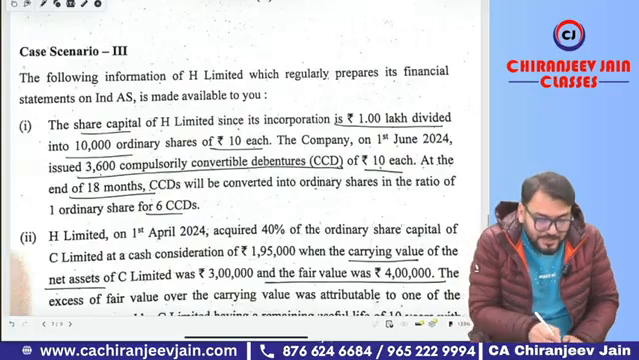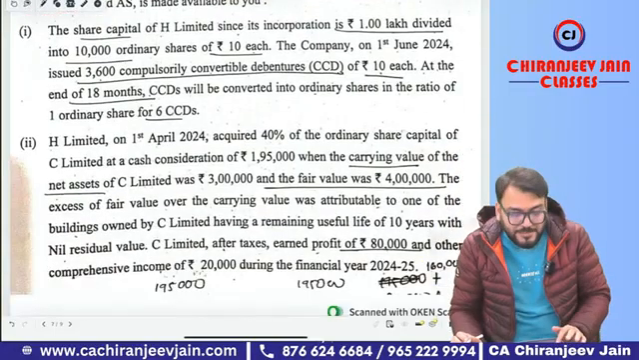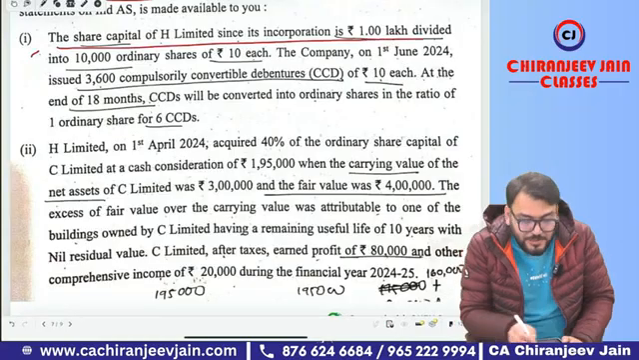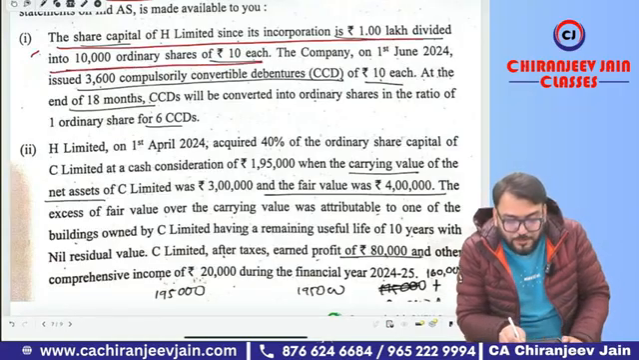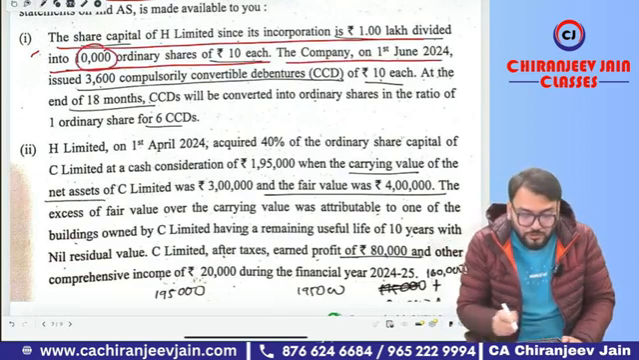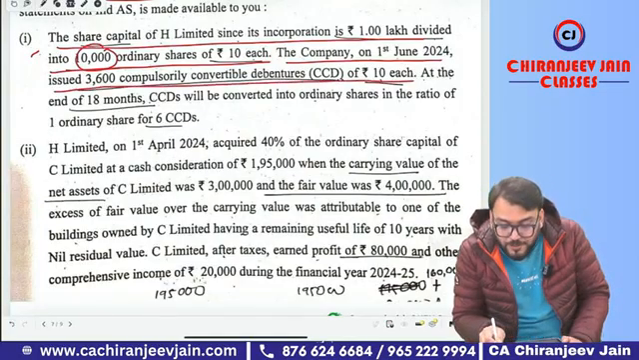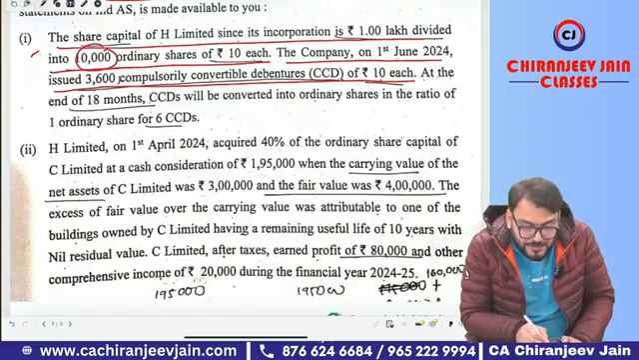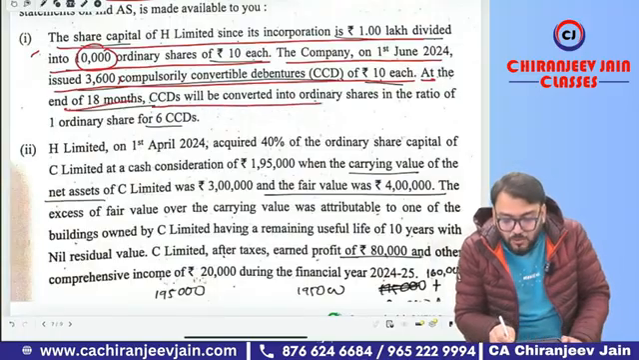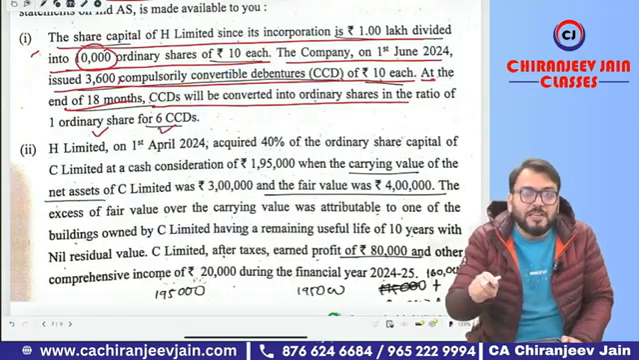Okay, now let us come to case scenario number 3. The following information of H Limited, which regularly prepares financial statements as per Ind AS, is given. Point number 1, the share capital of H Limited since its incorporation is 1 lakh divided into 10,000 ordinary shares of 10 rupees each. How many shares? 10,000. The company on 1st June 2024 issued 3,600 compulsory convertible debentures of rupees 10 each. At the end of 11 months, the CCDs will be converted into ordinary shares in the ratio of 1 share for 6 CDs. Means 6 debentures will be converted into 1 share.